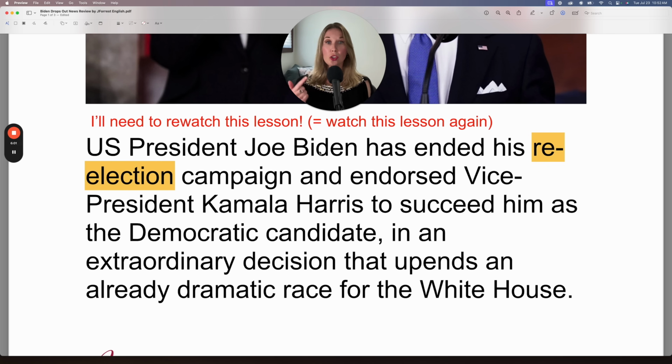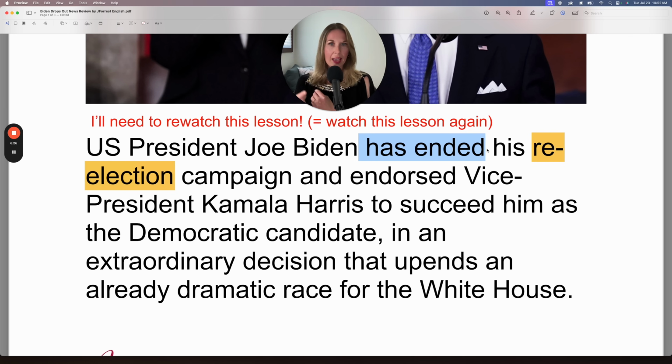U.S. President Joe Biden has ended. Notice this is the present perfect because it's a completed past action. He ended it yesterday or 3 days ago. So it's a completed past action, but there's a result in the present. So now we will have a new candidate.